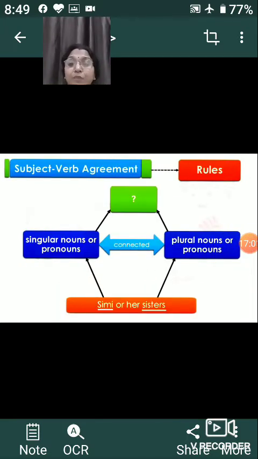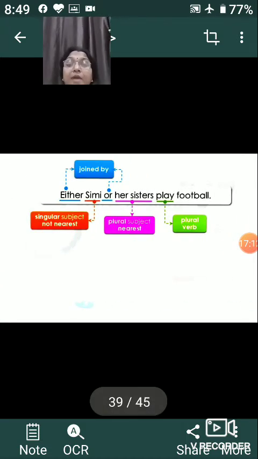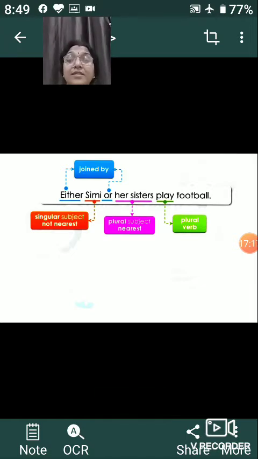Now, the example which we have given: Simi or her sisters. Here Simi is singular, whereas her sisters is plural. Either Simi or her sisters play football.